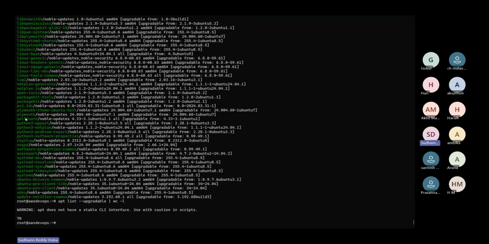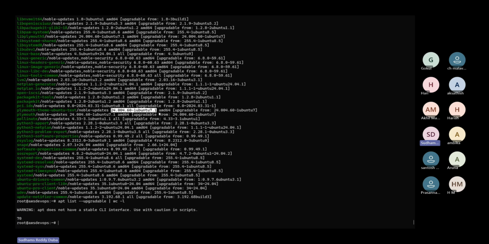Now tell me, if you take this example, what is the version that is already available in your system? Which version is it going to upgrade to? So this is the current version, what is available on the system. If you run some command to upgrade, it will upgrade to this particular version. Here it is 7.1, and here it is just 7. A slight difference. Upgradable from, in the sense of what? From this particular version, it will upgrade to this particular version.